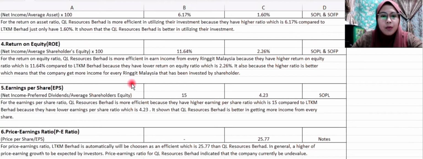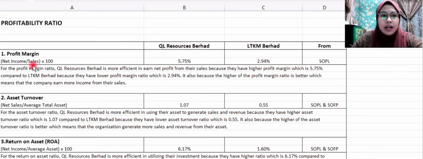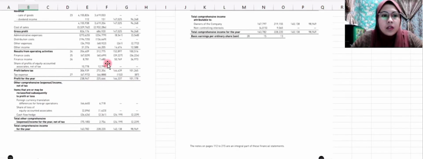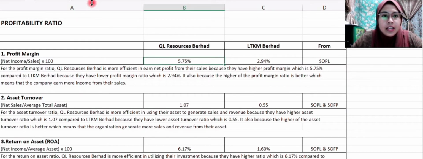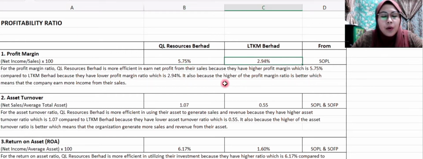Now we proceed to the first ratio, profit margin. The formula for the ratio is net income divided by sales. We must give the answer in percentage. To calculate for QL Resources Berhad, we need to take the net income from SOPL. So the net income is 238,967. So 238,967 divided by 4,155,938. So the answer is 5.75%.